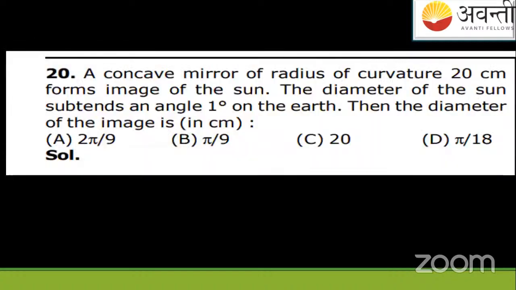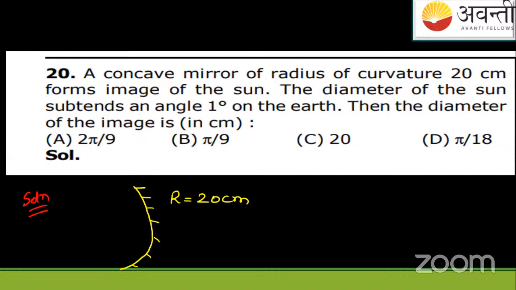Now this question, students. I'll be solving this, watch here, okay? Solution. So suppose a concave mirror of a radius of curvature, its radius of curvature is given as 20 centimeter. It forms the image of the sun. And the diameter of the sun subtends an angle 1 degree on the earth. Then diameter of the image. So it's a very simple question.